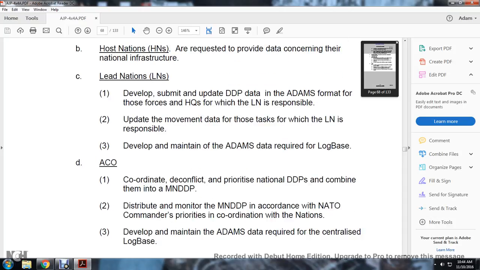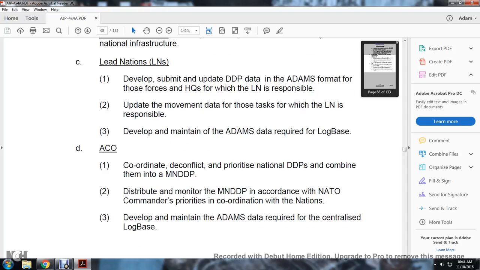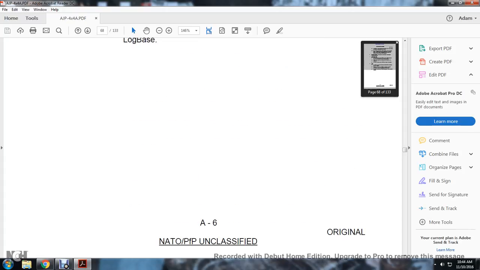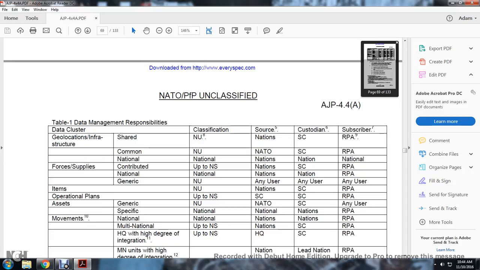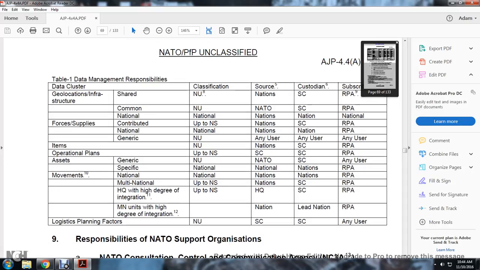Allied Command Operations coordinates with the nations, resolving conflicts prior to the national detailed deployment plans, combining them into the multinational detailed deployment plan, distributing and monitoring the multinational detailed deployment plan in accordance with the NATO commander's priorities, coordinating with the nations, and developing and maintaining Allied deployment and movement system data required in the centralized log base. Table 1 is the management responsibility.